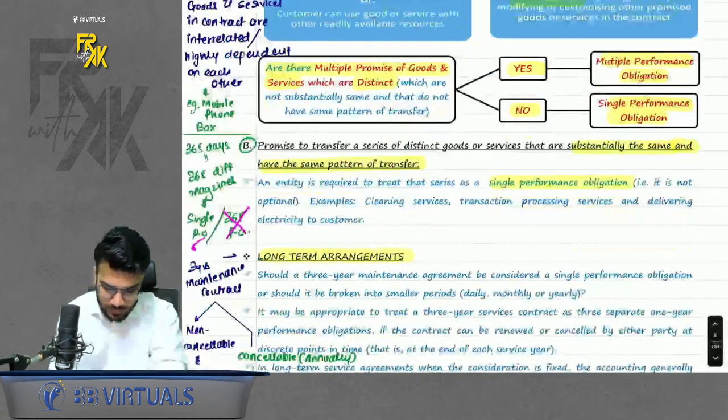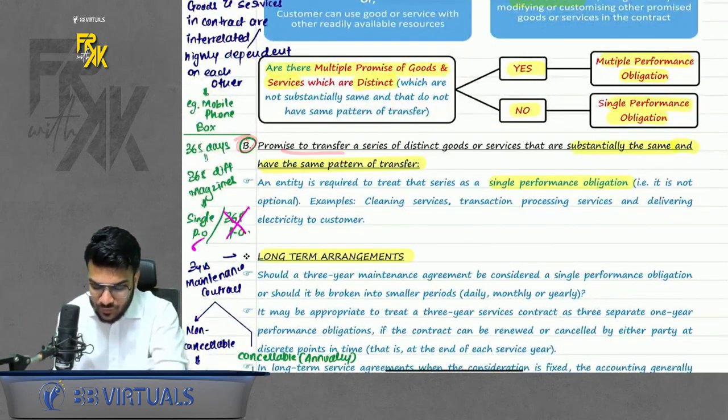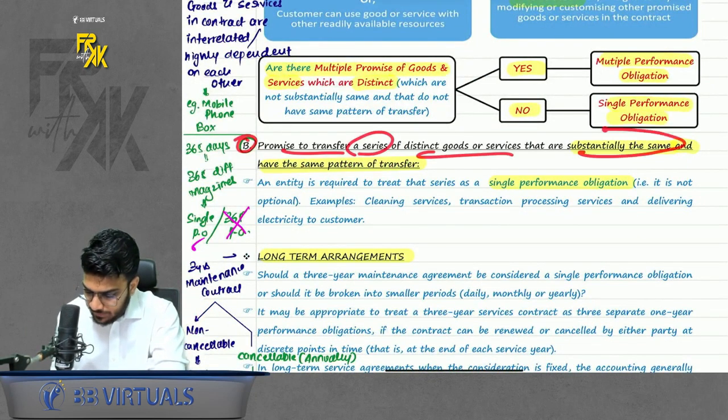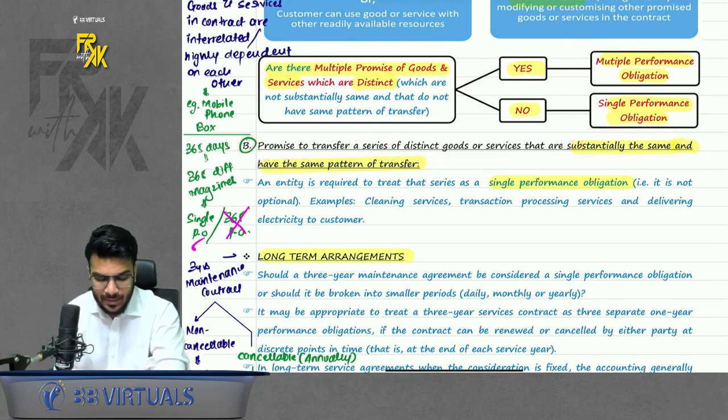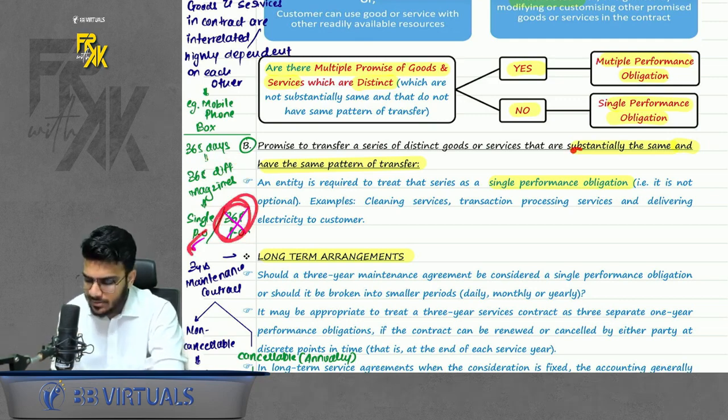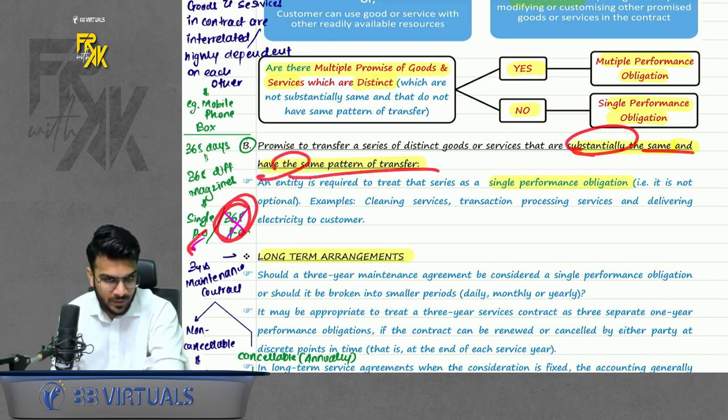Do remember that. Next, a promise to transfer a series of distinct goods and services that are substantially the same and have the same pattern of transfer. For example, let's say you are buying a subscription of magazines, so you will get 365 different magazines for 365 days. This will not be treated as multiple POs. It is a single PO because it is substantially the same and has the same pattern of transfer each day.